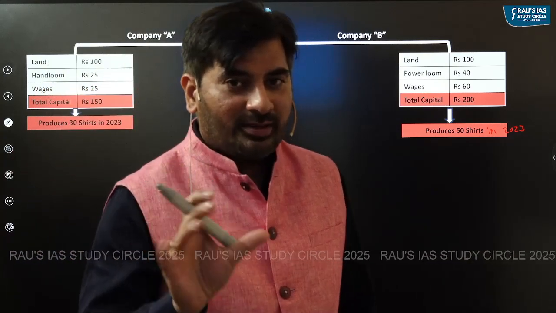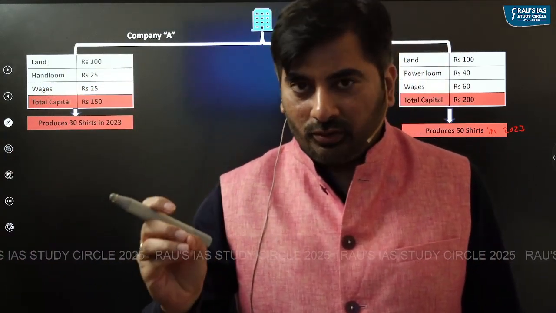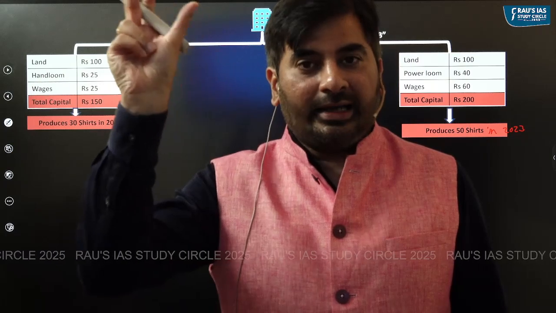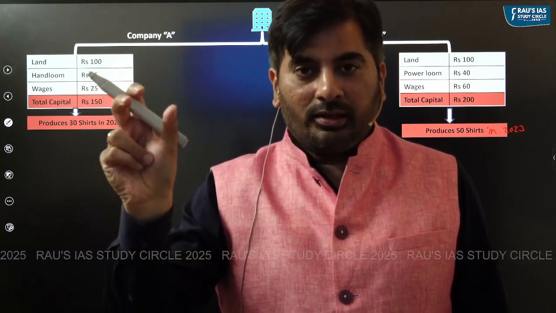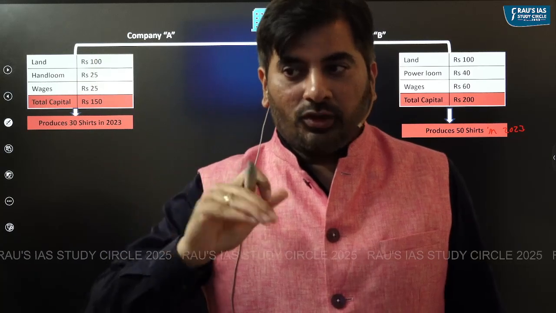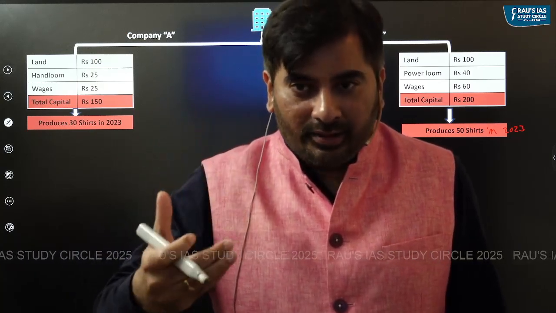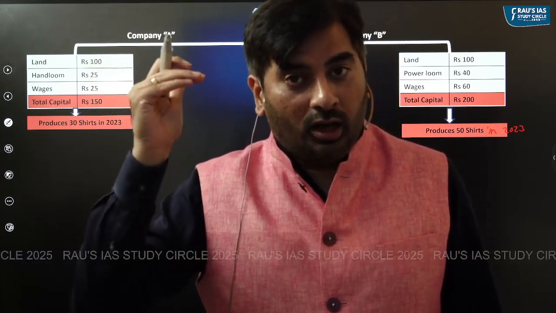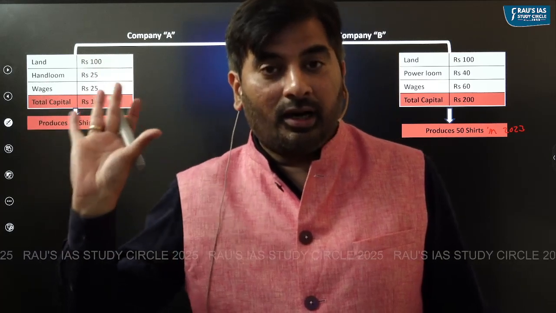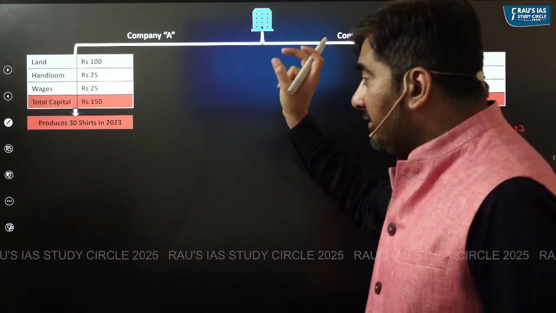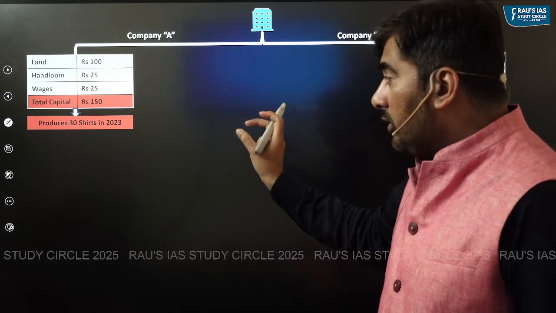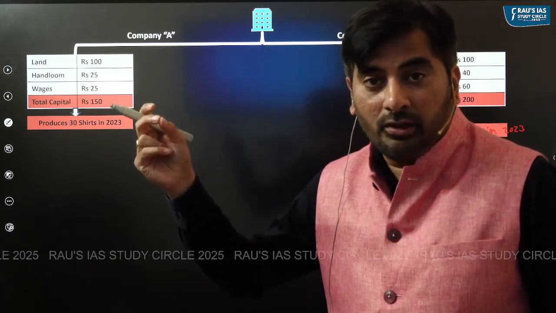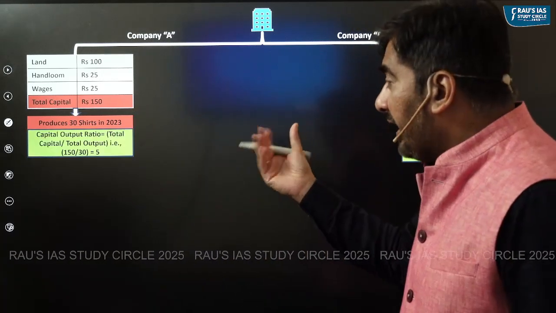Let's now look at the concept of capital output ratio. Look at the word capital output ratio. Numerator, capital invested. Denominator, what is the total output? So capital output ratio is calculated as total capital invested divided by the total output. See company A, how much capital has it invested? It has invested 150. What is its output? 30 shirts. 150 divided by 30. How much will be the capital output ratio? It will be equal to 5.